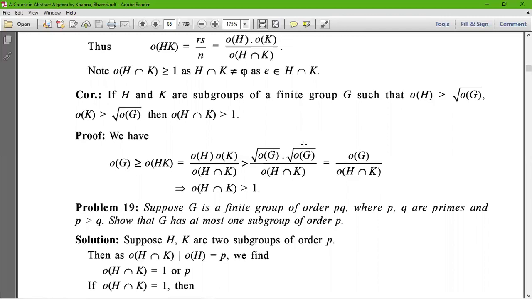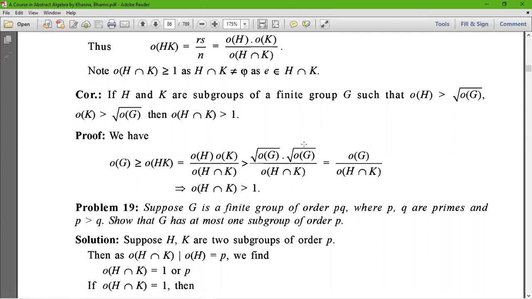The proof of this corollary is as follows. Since the order of G is less than or equal to the order of HK, which equals the order of H times the order of K divided by the order of H intersection K, but the order of H and the order of K are greater than the square root of the order of G. That means this is greater than the order of G divided by the order of H intersection K. Hence, we can say that the order of H intersection K is greater than 1, because we cancel the order of G on both sides.